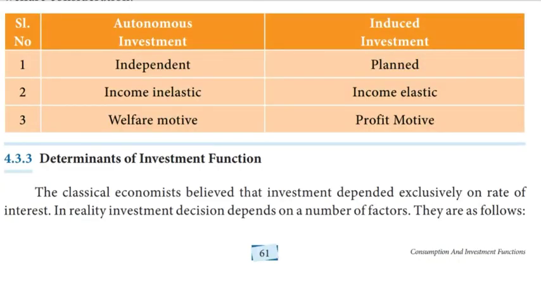Question number 12. Differentiate between autonomous and induced investment. Autonomous investment is independent, while induced investment is planned. Autonomous investment is income inelastic, while induced investment is income elastic. Third, autonomous investment has a welfare motive, while induced investment has a profit motive.